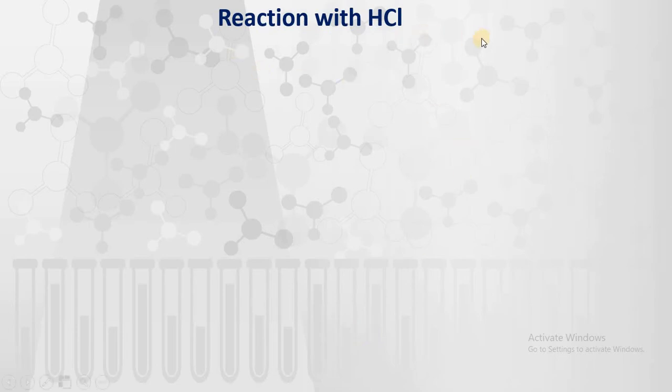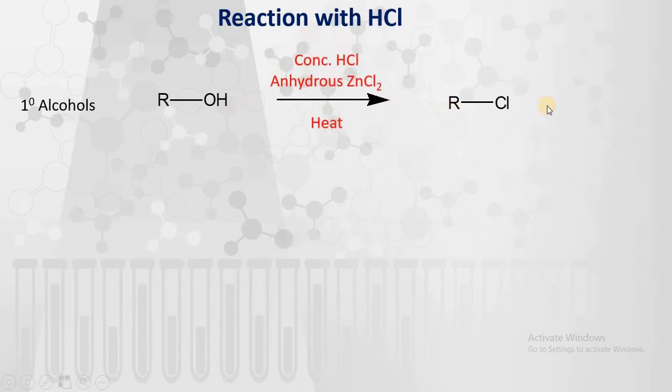So this is the first reaction, in which hydrogen chloride is going to react with the alcohol. Primary alcohols, when reacted with hydrogen chloride, form alkyl chlorides. So what is the reagent to be used? That is nothing but concentrated HCl in presence of anhydrous zinc chloride, which on heating produces this RCl. So this reagent is nothing but the Lucas reagent.